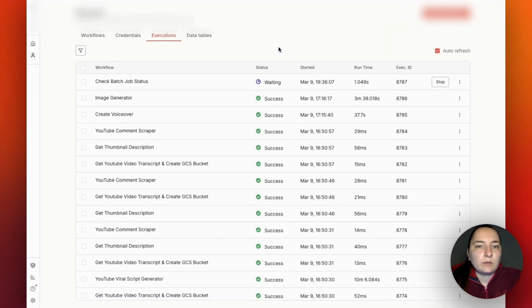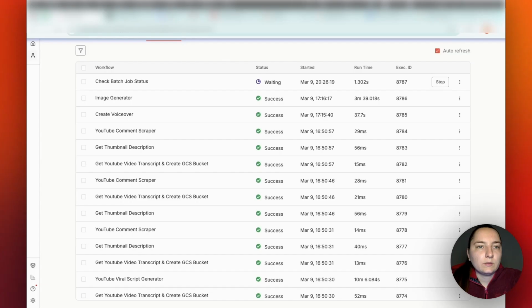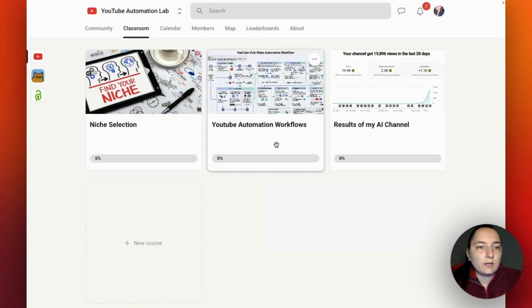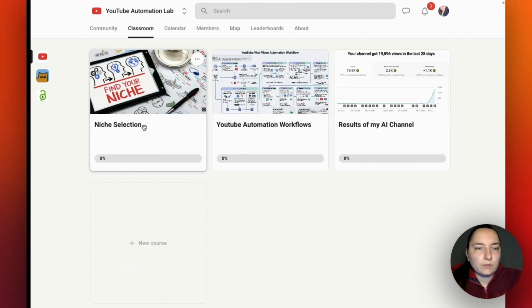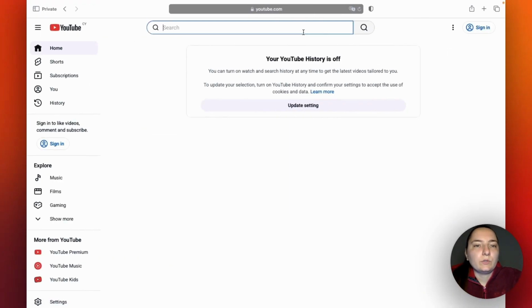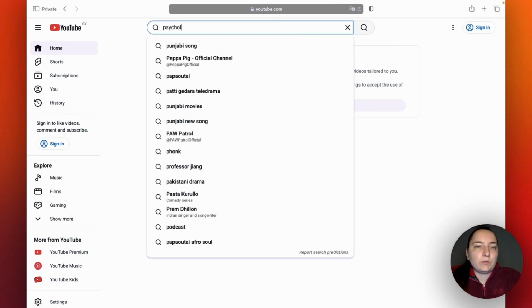But for those who are in my community, you can already read about it. Where is it? Oh, I have one here, the guide. You can read that, okay? Here I described in detail how to select your niche. But for anybody else, if you want me to do a video on that, you can just comment it. I will do that. Okay, so I will just show you what you need to input into the table.